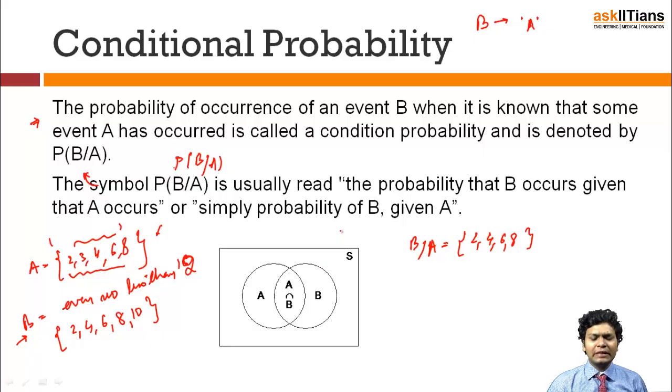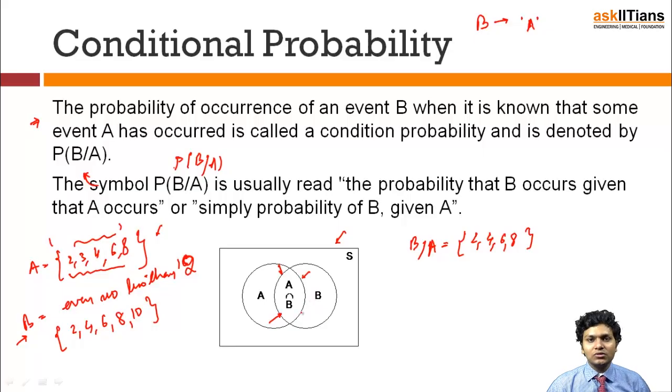Let us see it mathematically. Let S be the sample space which we have shown in the rectangular format of the Venn diagram, and A is a certain event and B is a certain event, whereas there is something in the intersection. So if B alone is happening, I am least bothered whether A has happened or not.